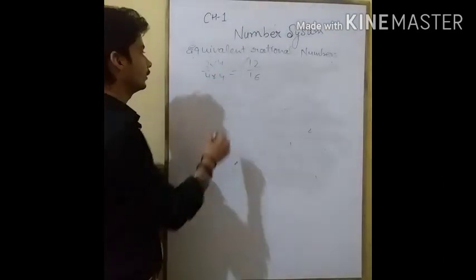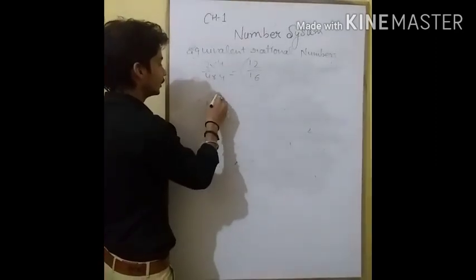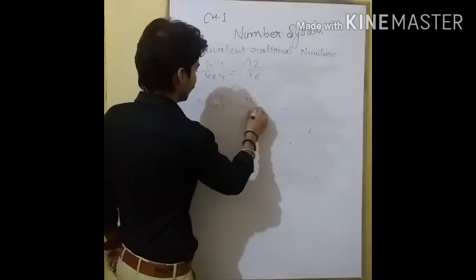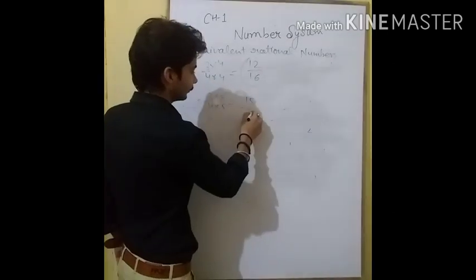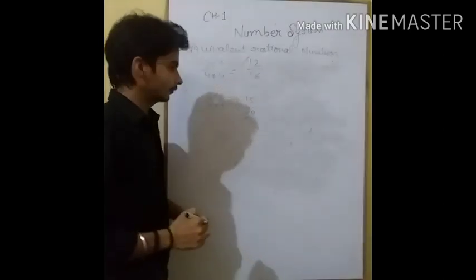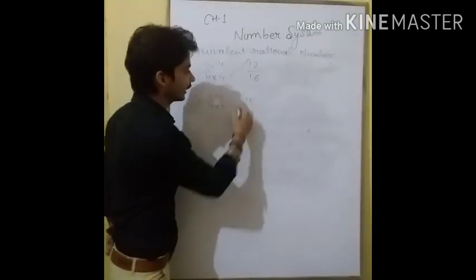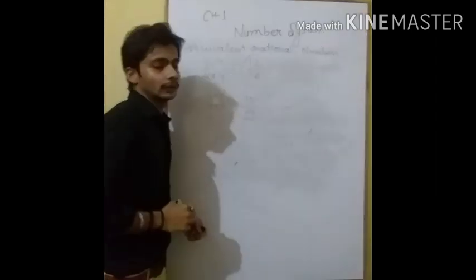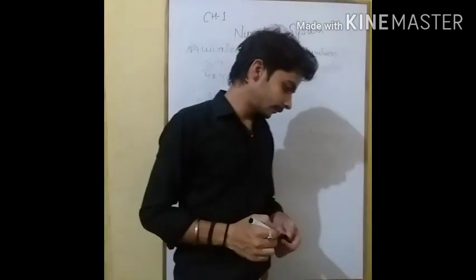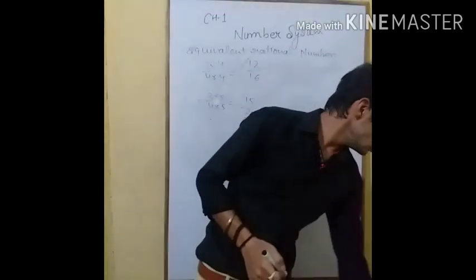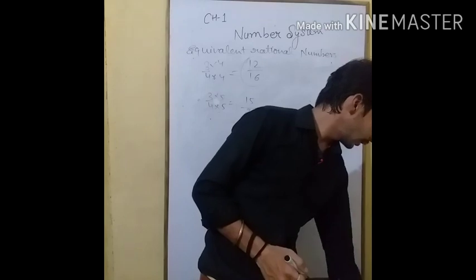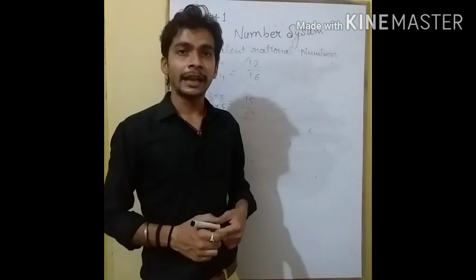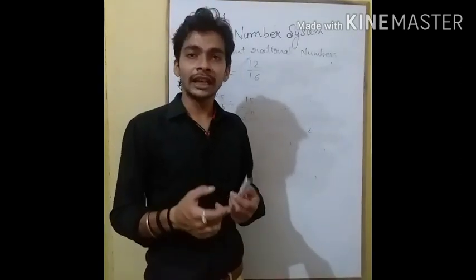Again, we can multiply 3 by 4 with any other number, like 5: 3 5s are 15 and 4 5s are 20, and 15 upon 20 is another equivalent rational number equal to 3 by 4. And so students, this is sufficient for your first exercise, and in my next lecture I will solve your exercise 1.1.